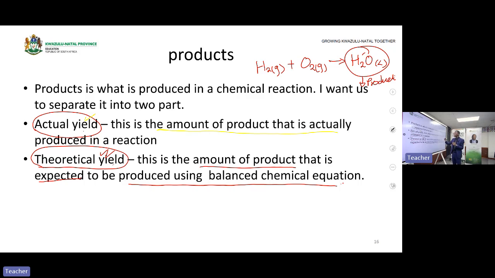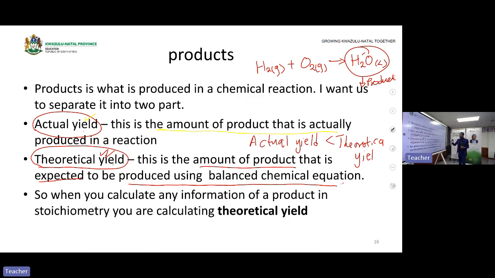So the actual yield is likely to be less than the theoretical yield, because the theoretical yield is the one that you perform using calculation. It doesn't consider any losses that might happen in the laboratory. Okay, then when you do calculations, as I've indicated, what you get is a theoretical yield.